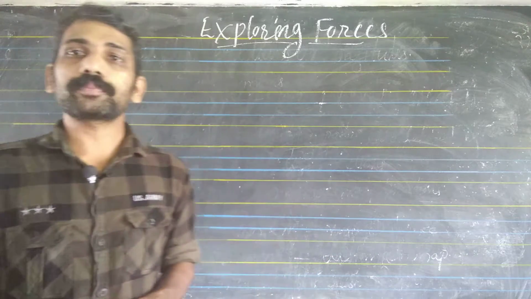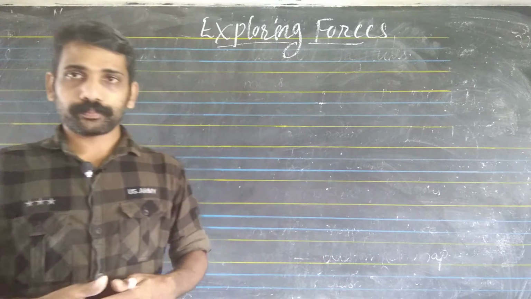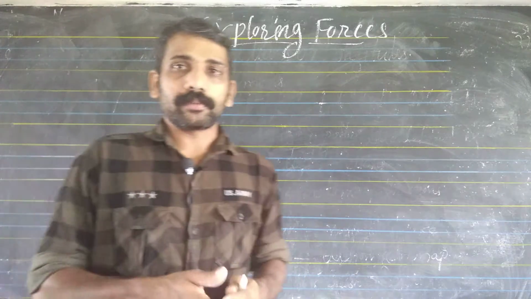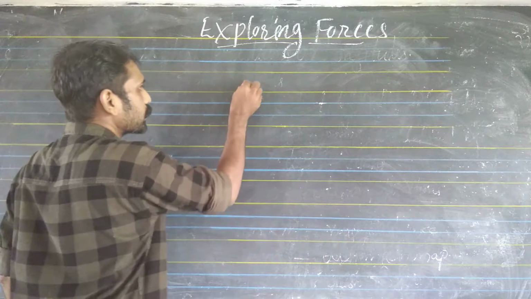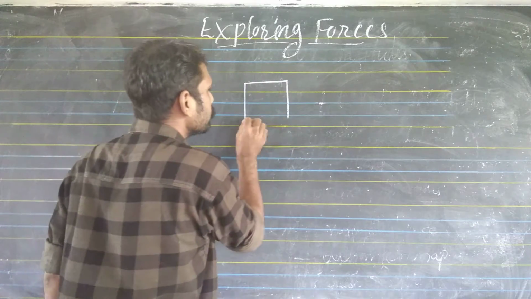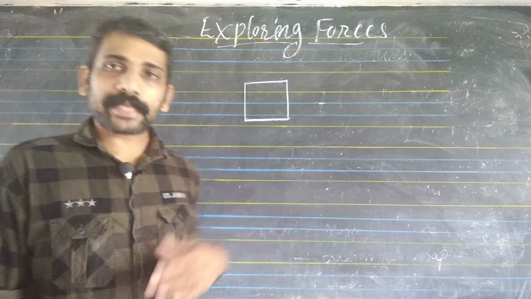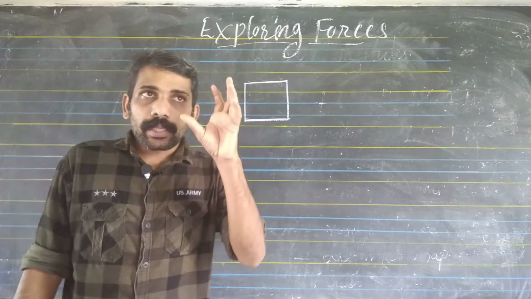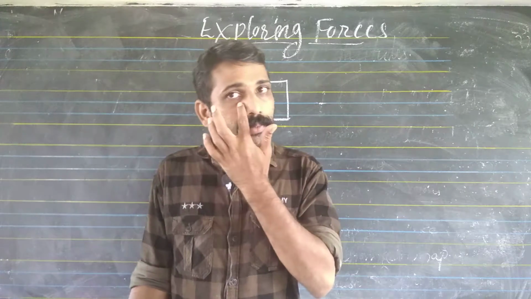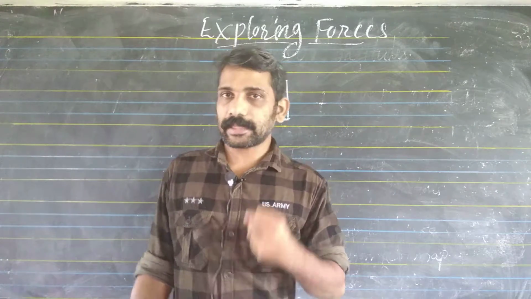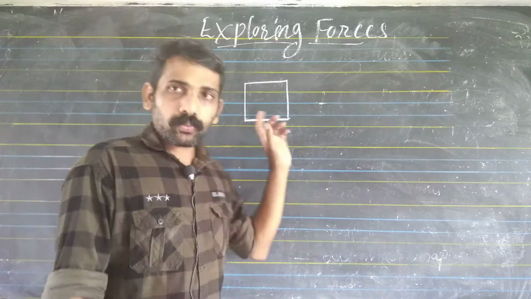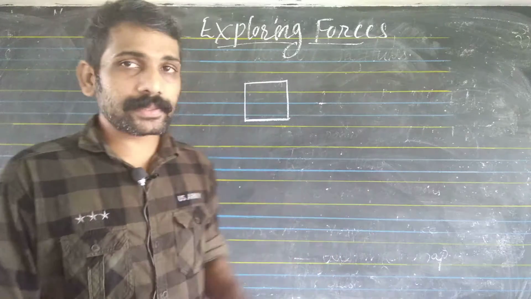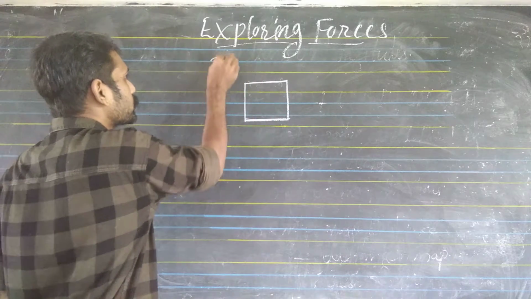Suppose a box is stationary, at rest. If the object is at rest, then the total force on the object is zero.